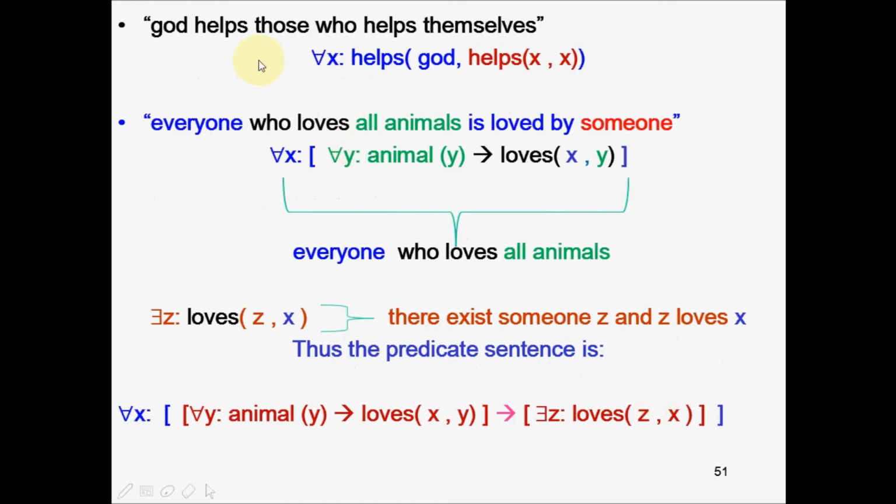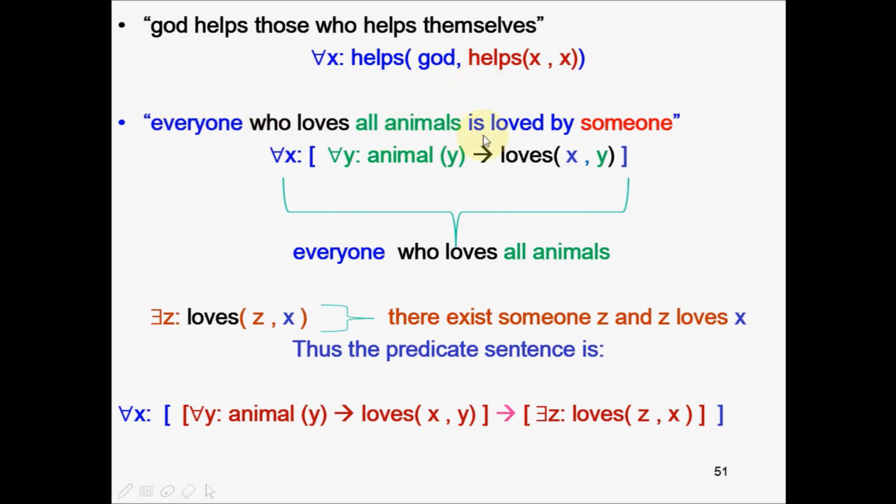Some more examples. Now this example I've taken just to show you nested predicates. God helps those who help themselves. Now here you consider this particular predicate. X helps x, that means x helps himself. For all x, if x helps himself, if this is true, then God helps those who help themselves. So this is how nested predicates are written.